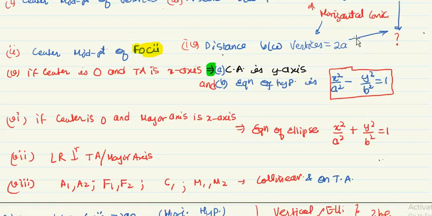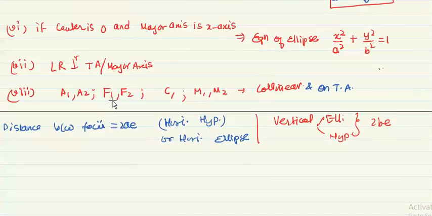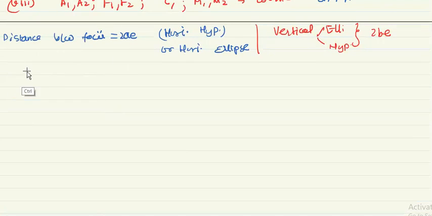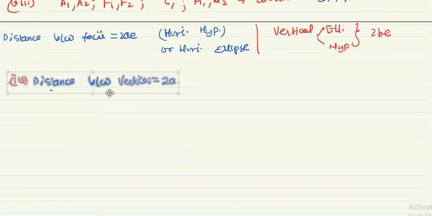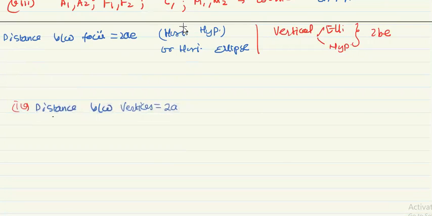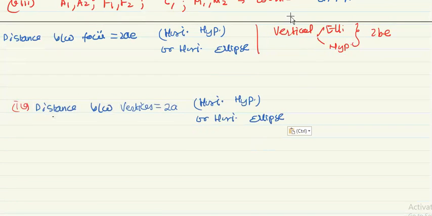Now we come to the fourth point, distance between vertices. That is 2A. Again, this is 2A for horizontal conic. Again, I want to clarify this. These are very basic things. So this is your fourth point. Again, this is for horizontal, and for vertical, what will it be?